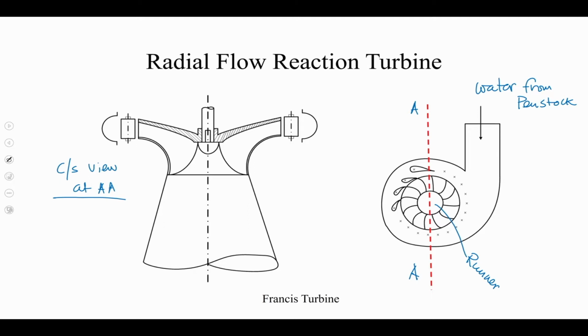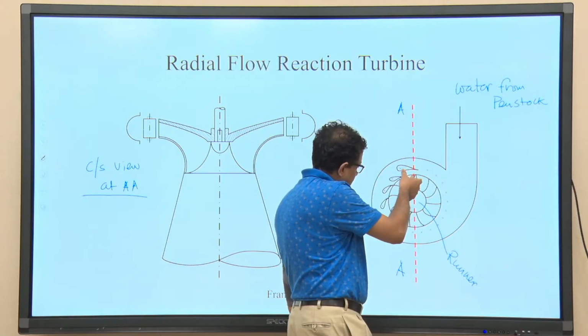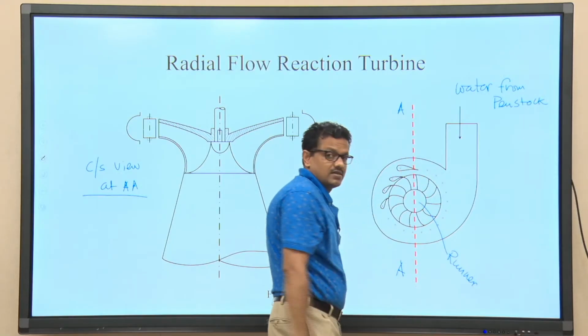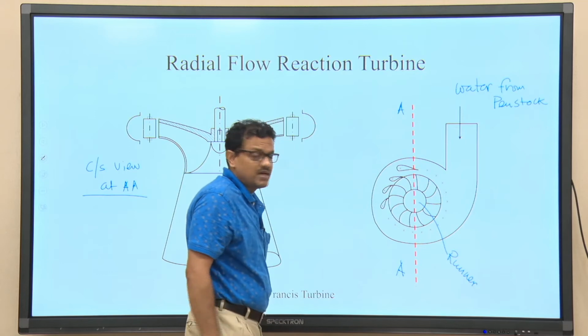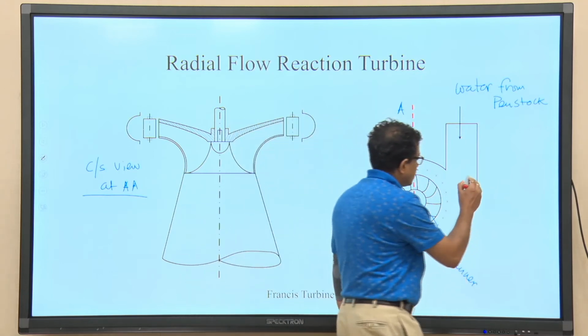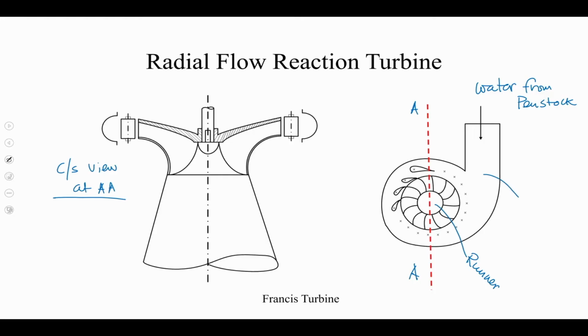The runner is surrounded by a special arrangement, and that is known as casing. Since the shape of this particular type of casing is spiral, it is known as spiral casing.